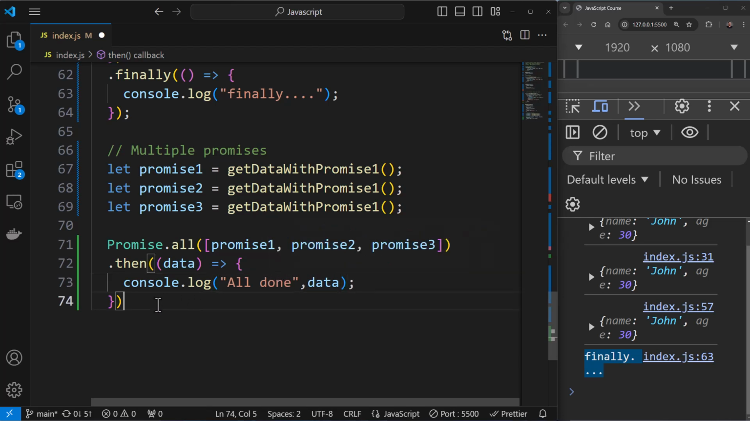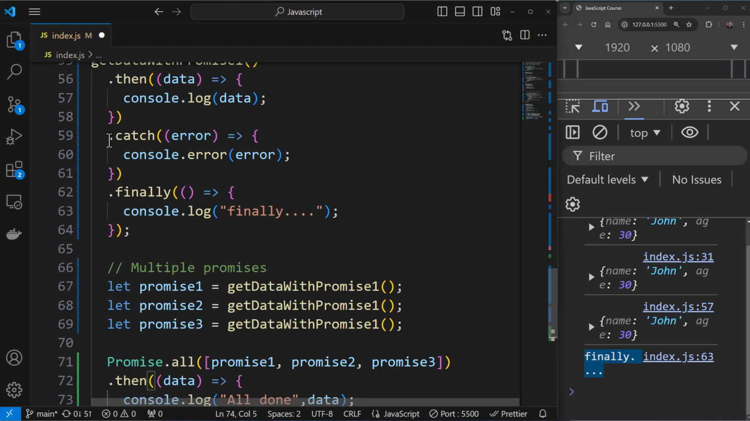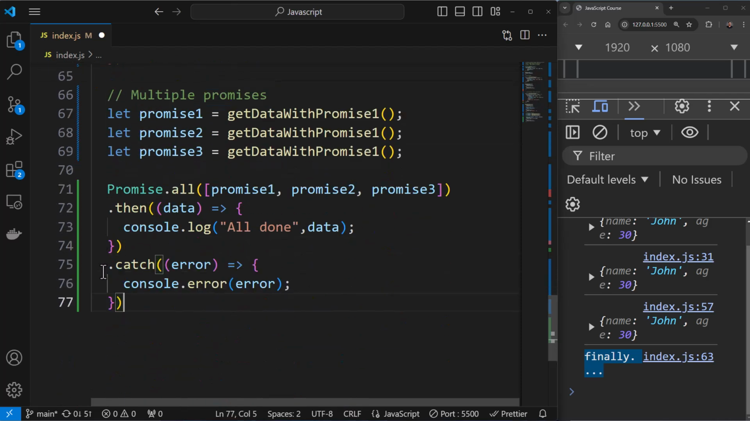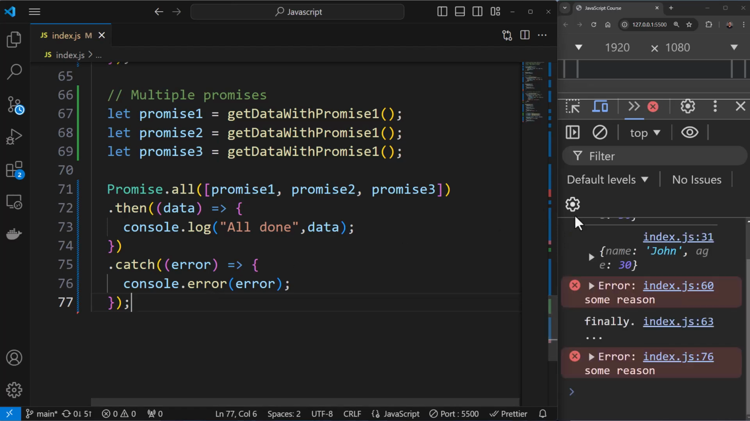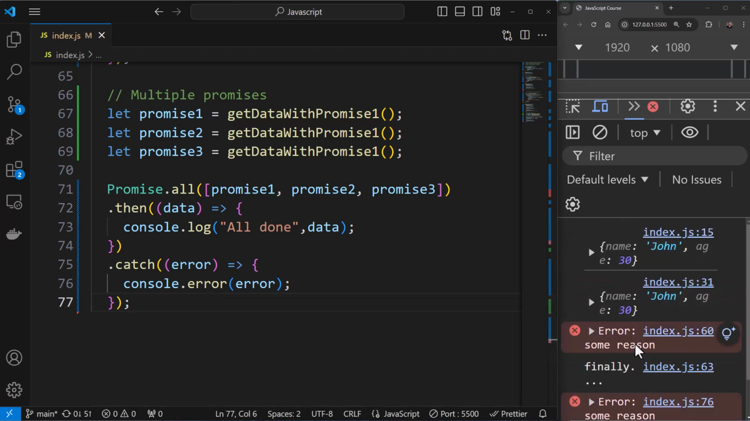Or else you can add a catch as well. So I can copy this over here, and here I can add a catch. All right, and this will end with a semicolon. So I can save this, and you'll see these 2 are executed.